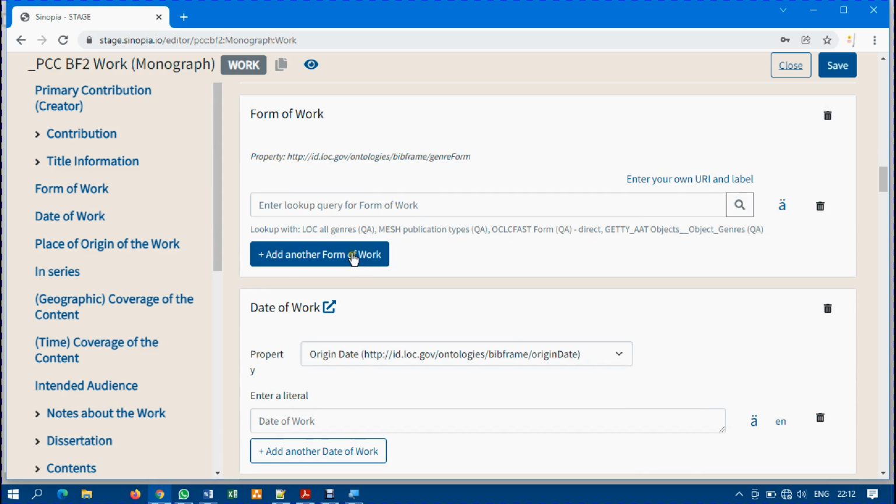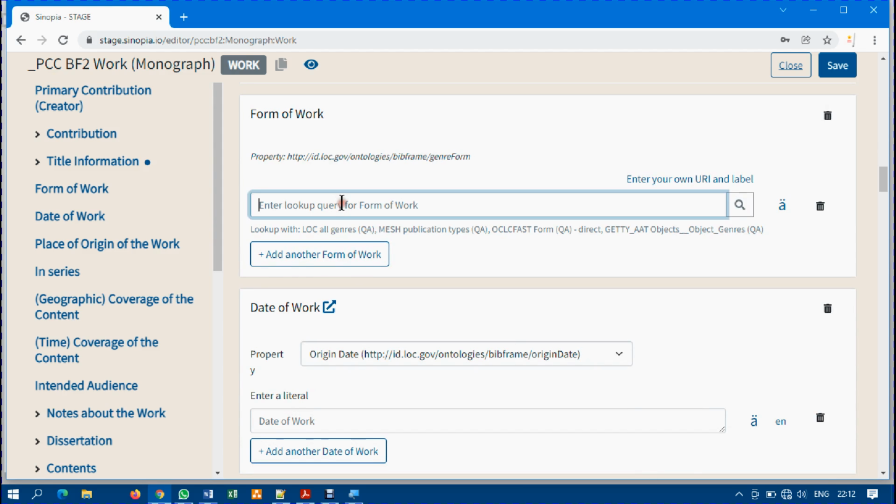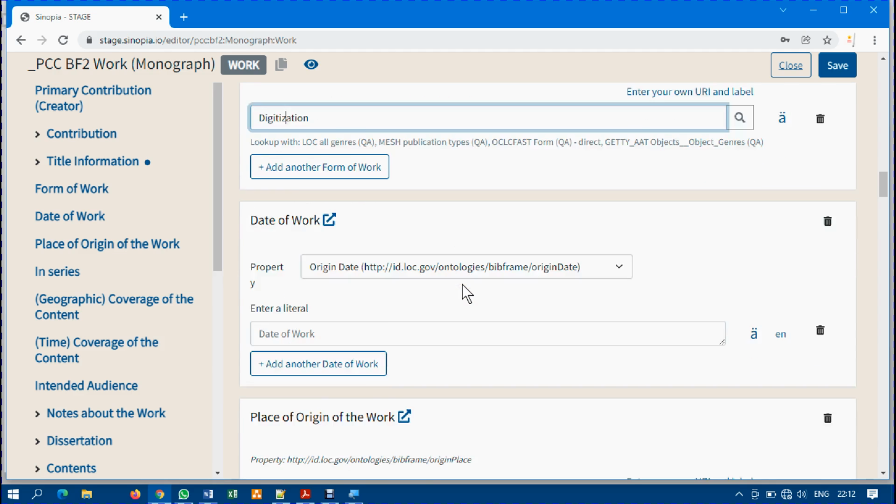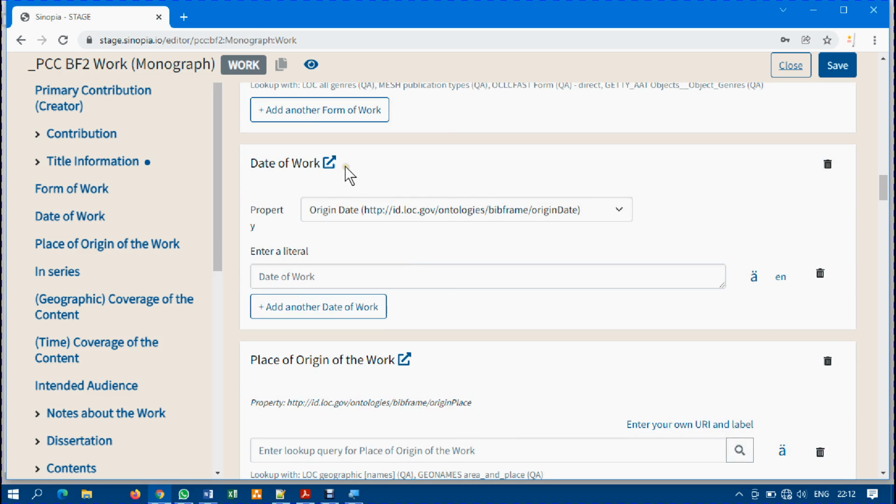Okay, so the next thing is form of work. As a cataloger, what form of work is it? Maybe I can say digitization, so I can enter digitization. Now date of work, maybe I'll say 2021.